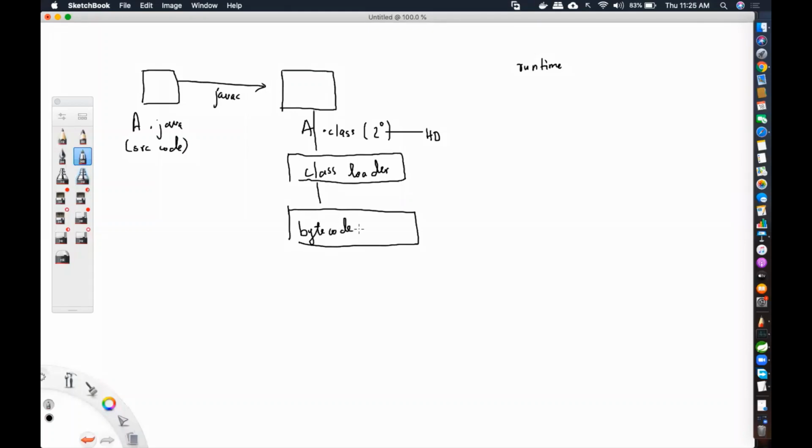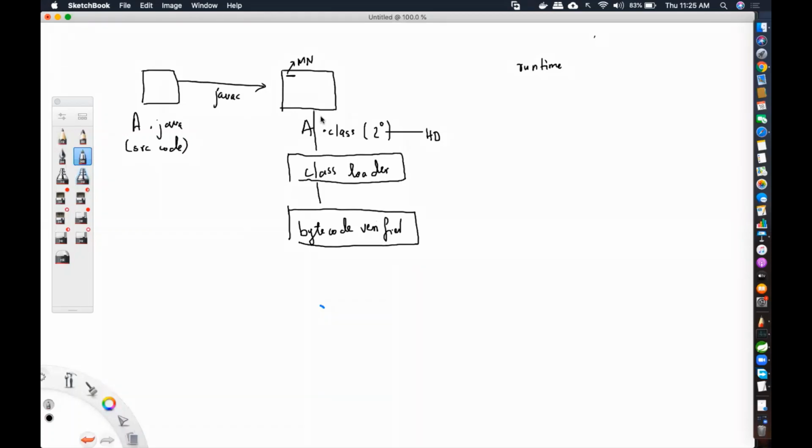Bytecode verifier. What does a bytecode verifier do? It checks this a dot class file. There is a number that is there. It's kind of like a checksum number. That number is known as a magic number. So when you compile, that magic number is fixed. When the bytecode verifier opens it and sees if this particular file has been altered in some way, then in that case, this bytecode verifier will give you an error. It is known as a verify error.